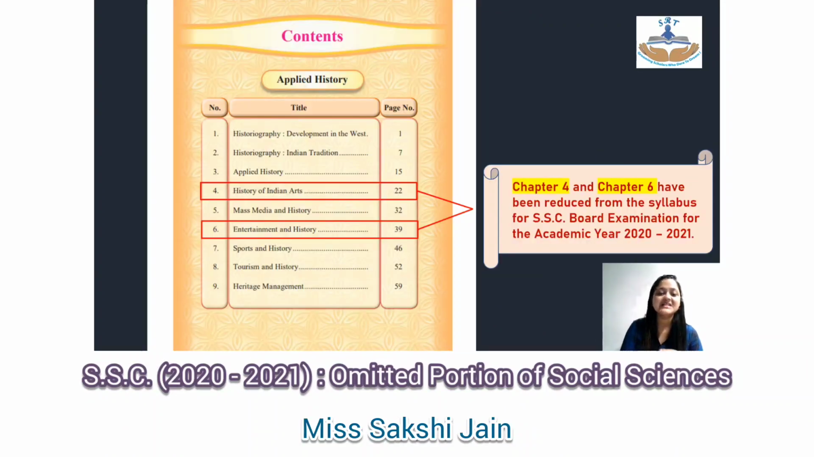Now if you see the omitted portion for your history subject, out of these 9 chapters which are listed in the textbook, chapter number 4 and chapter number 6 have been completely omitted by the board for you all. These 2 chapters turn out to be the biggest ones in the textbook, and I would also say, being a social science teacher, that these were the most difficult ones for the students to learn, as they contain a lot of names to be memorized. So you got saved and you turned out to be a lucky one.